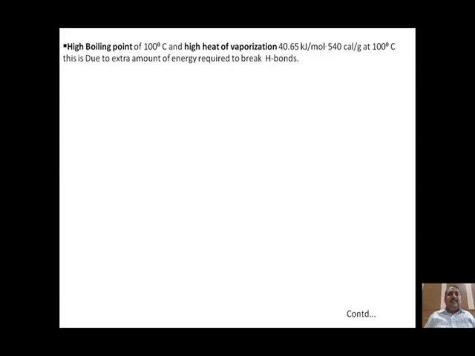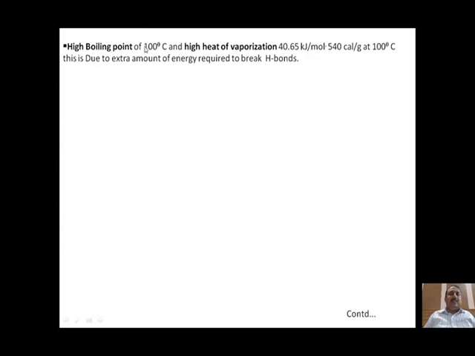Now, water has a high boiling point of 100 degrees Celsius. What is this boiling point? Boiling point is the temperature at which the liquid state starts converting into its vapor state, or we can say its gaseous state, that is 100 degrees Celsius.